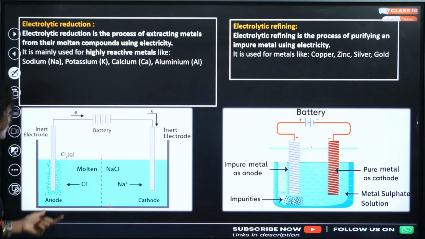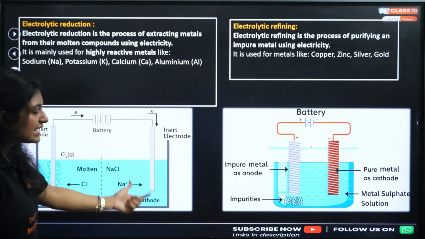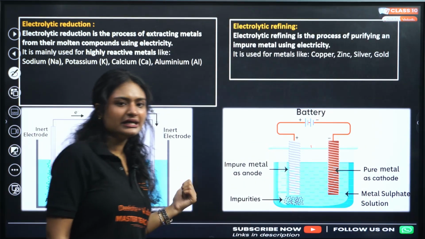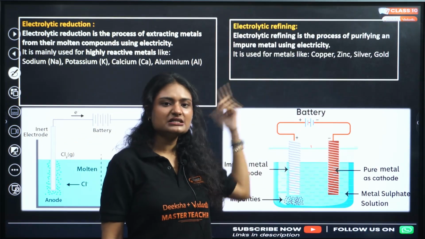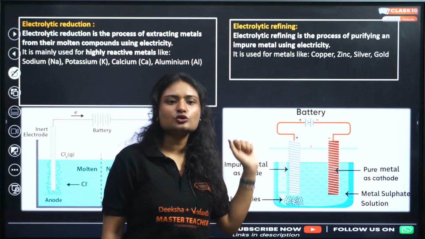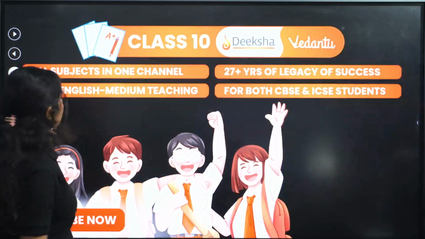Here at the anode you get the chlorine gas, and at the cathode you get the metal. So at the cathode you are getting the metal here, and similarly at the cathode you are getting the metal here. But both processes are totally different. That was it.